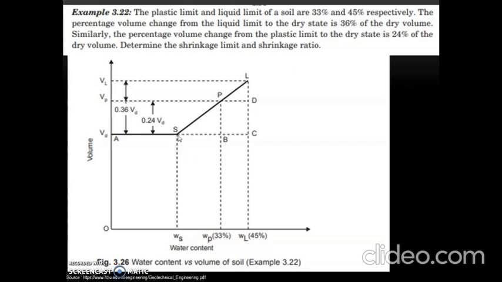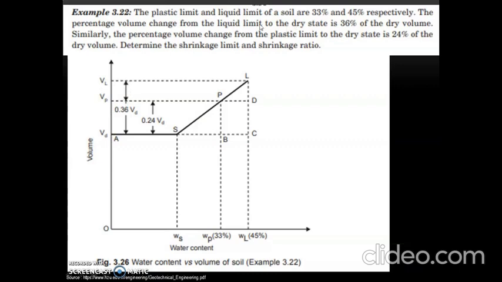So what we will do is we will mark the points on this line corresponding to shrinkage limit as S, corresponding to plastic limit as P, and corresponding to liquid limit as L. And we will proceed the line from these 3 points on y-axis to represent volume at liquid limit as VL, volume at plastic limit as VP, and already we had marked VD to begin with.